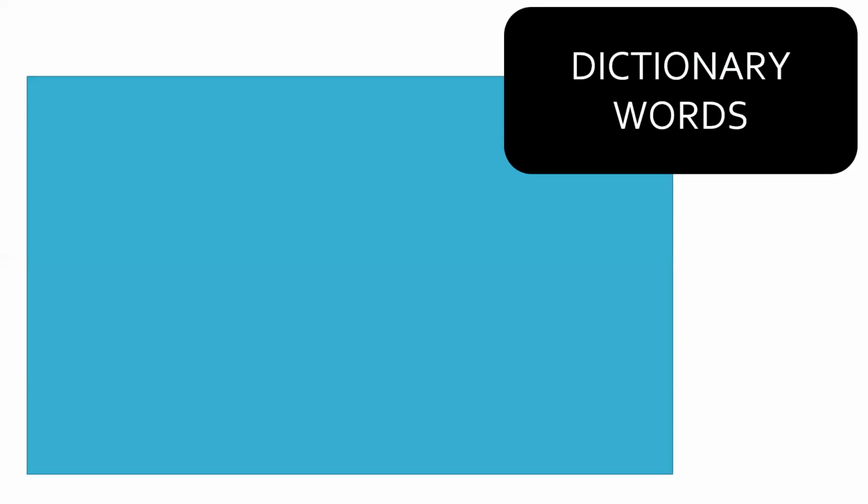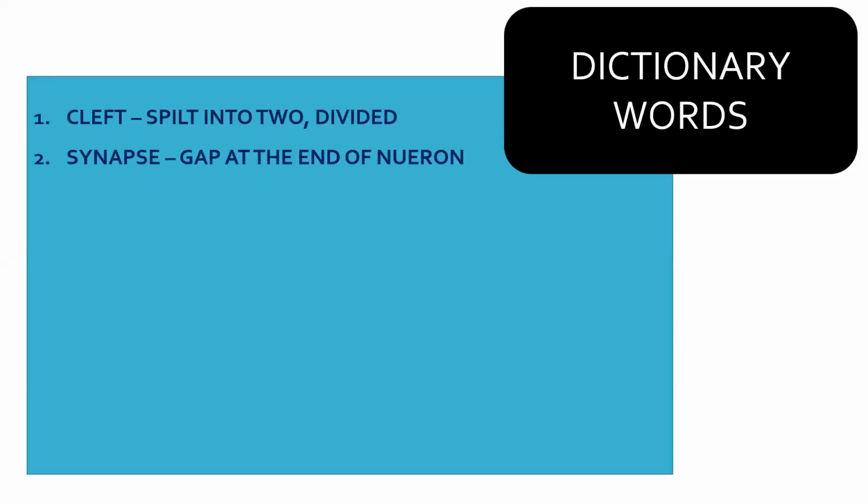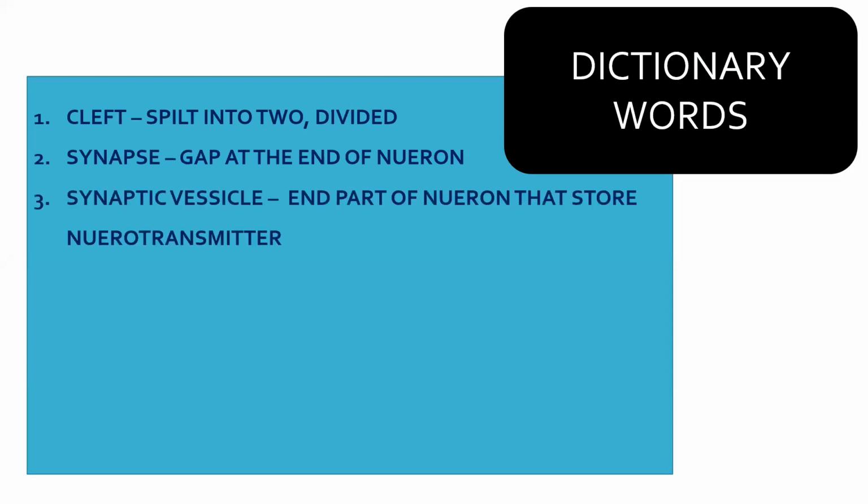Now, to understand the entire process, we have come up with a solution in which the dictionary words will be explained first. Correct? We have already done the first 2 words, which is cleft, which means split into 2 or divided. And the second one is called synapse. What is synapse? It's the gap at the ends of neurons.